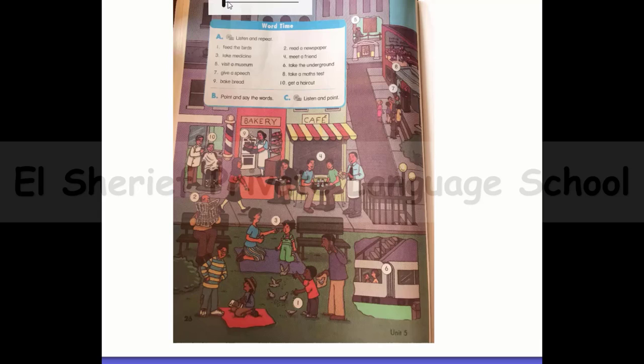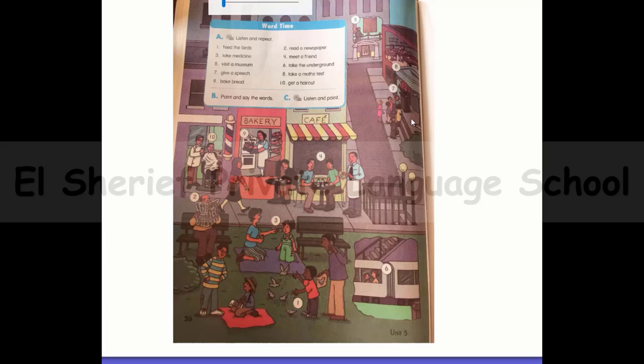Here is what we can see in town: a cafe, a bakery, a barber shop, a museum, a school, and a garden, and the underground. So it's your time to read the words by yourself.